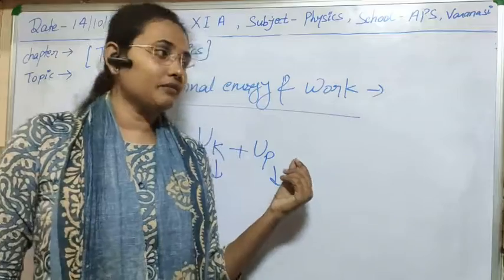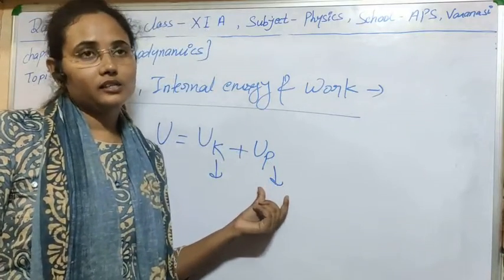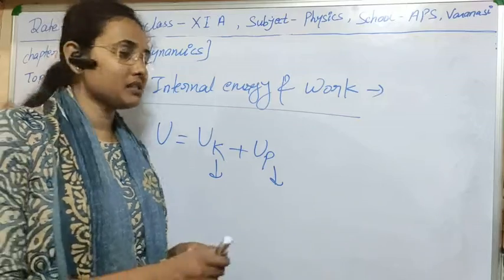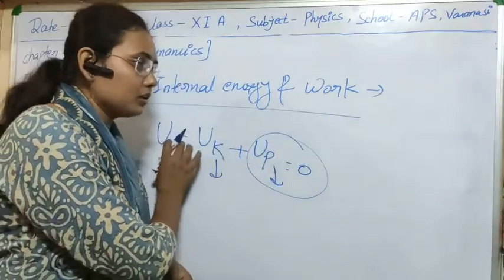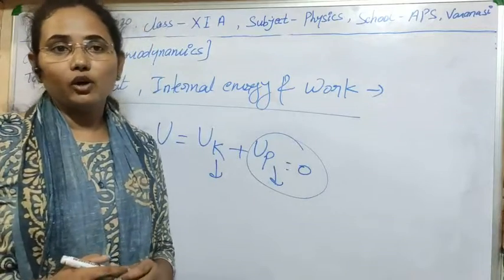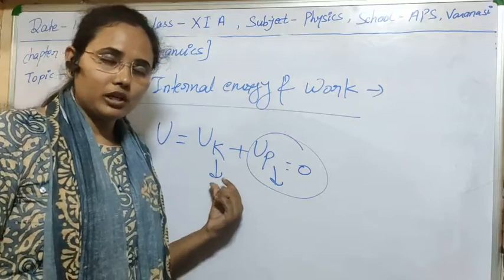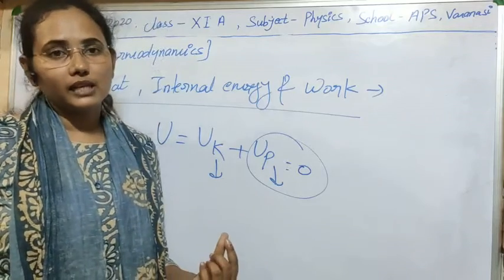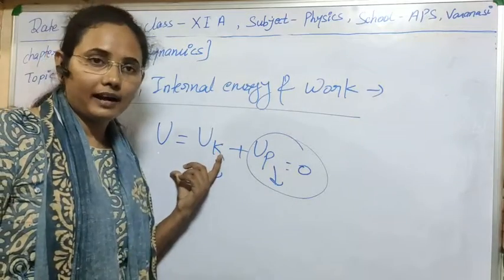So the concept of molecular orientation will not be there in the case of an ideal gas, a perfect gas, meaning that quantity will be zero in case of a perfect gas. Only the total internal energy will be obtained by the molecular motion, because molecules will always be in motion in the case of an ideal gas. So here U equals UK in case of an ideal gas.